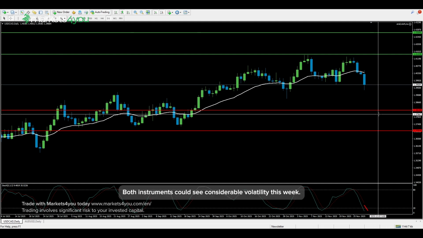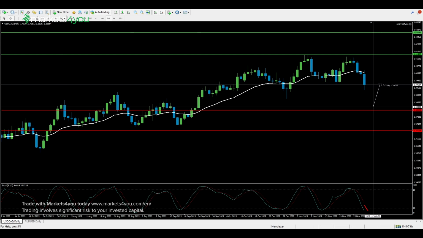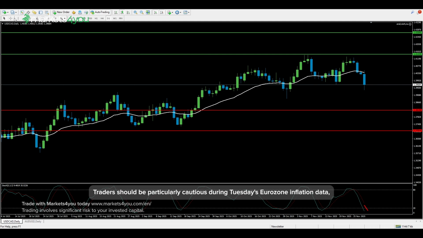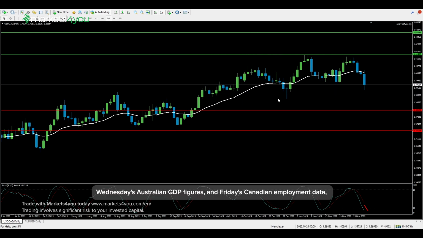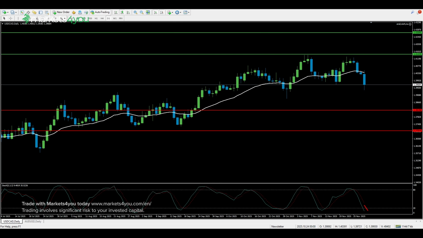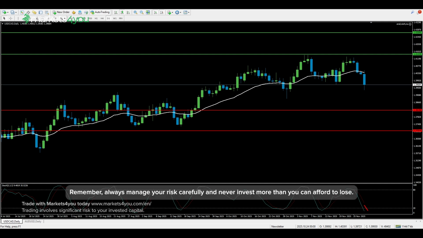Both instruments could see considerable volatility this week. Traders should be particularly cautious during Tuesday's Eurozone inflation data, Wednesday's Australian GDP figures, and Friday's Canadian employment data, as these events can cause sudden spikes in volatility and potential gap risks. Remember, always manage your risk carefully and never invest more than you can afford to lose.